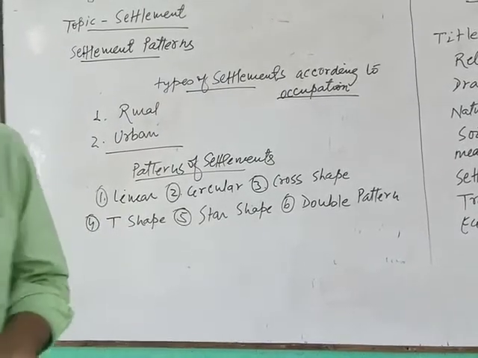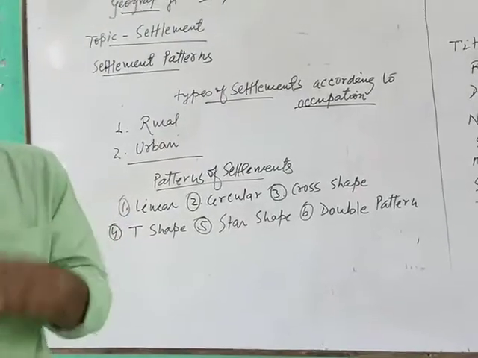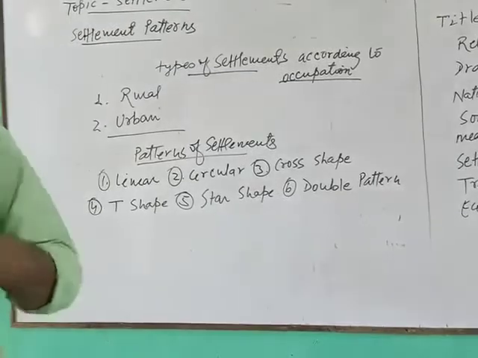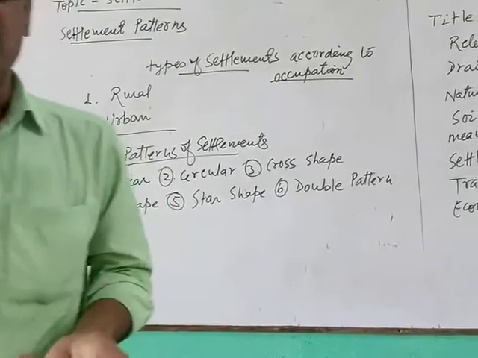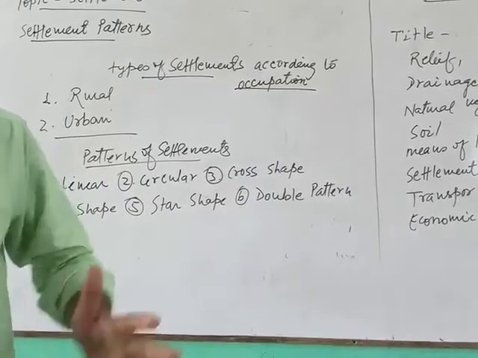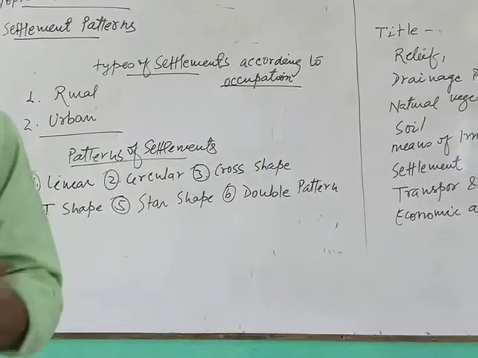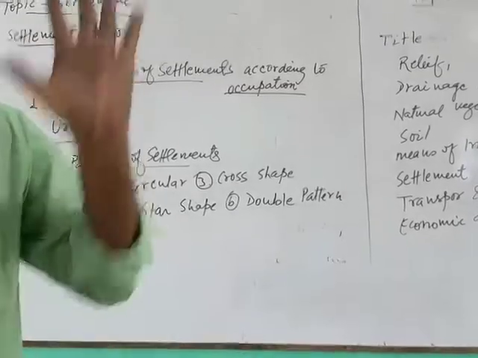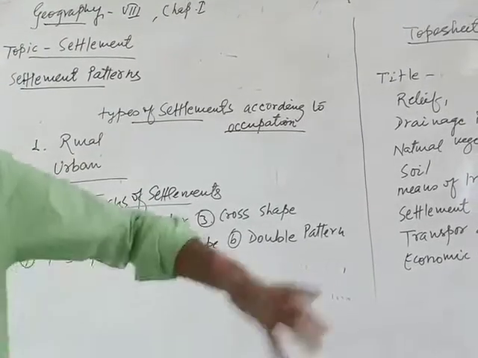Then after, you can also write this down in your copy. First you understand what I am teaching, then after that write in your copies. On the basis of their areas, settlements are also classified into 3 or 4 or 5 categories. The first is the compact settlement.